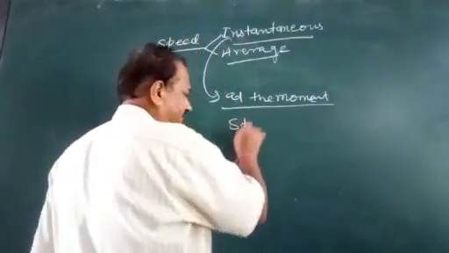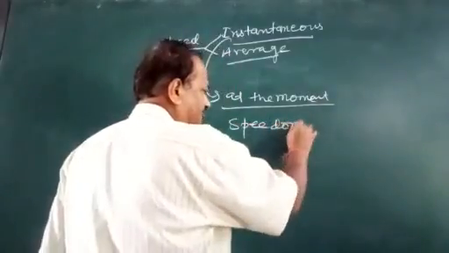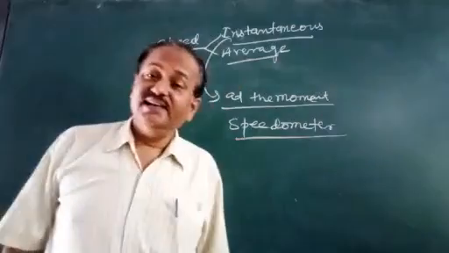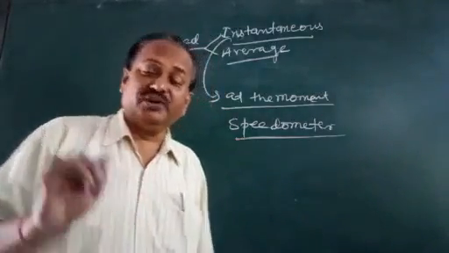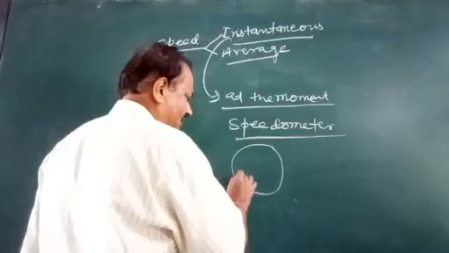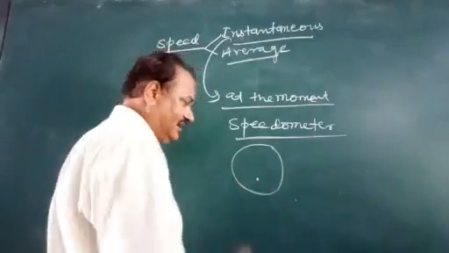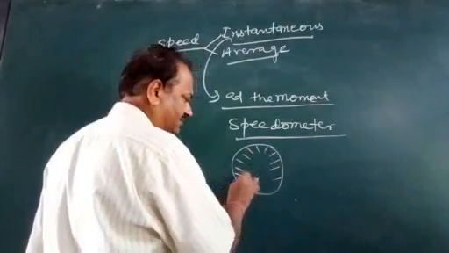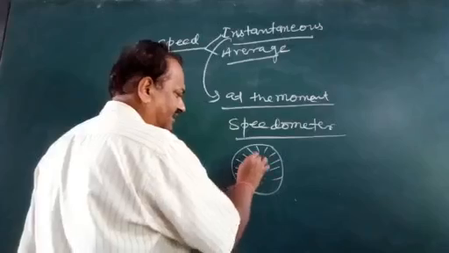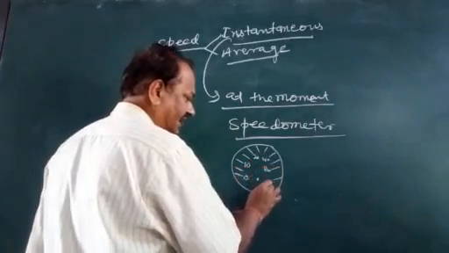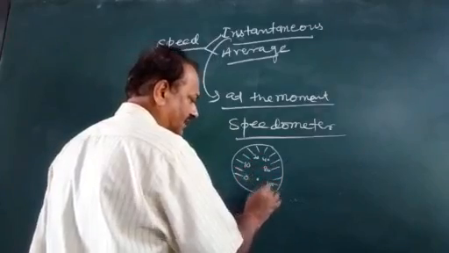Suppose the speedometer has a needle, and some markings are there: 0, then 10, then 20, then 40, then 80, and let this be 100.